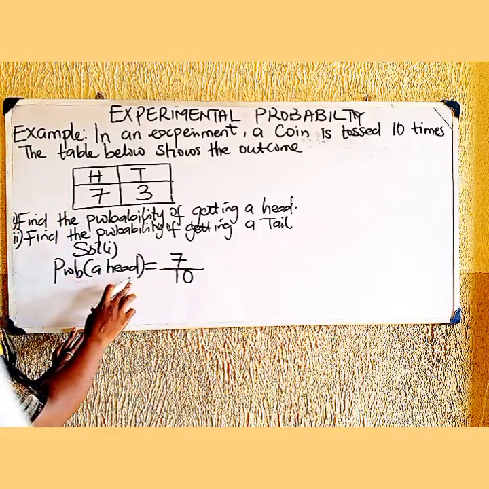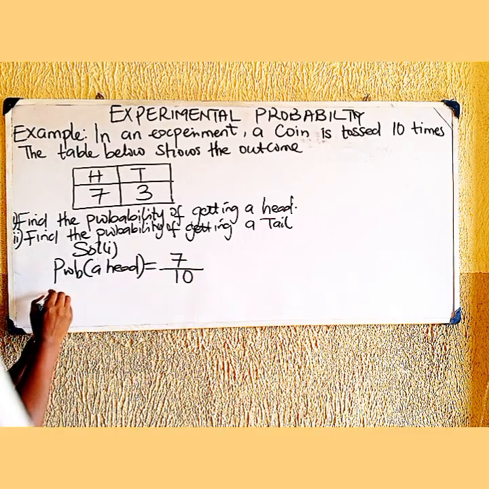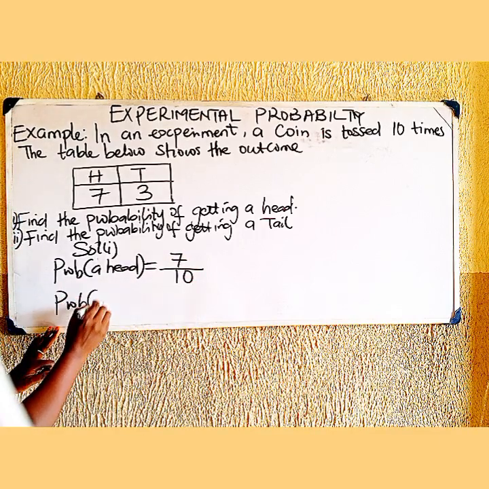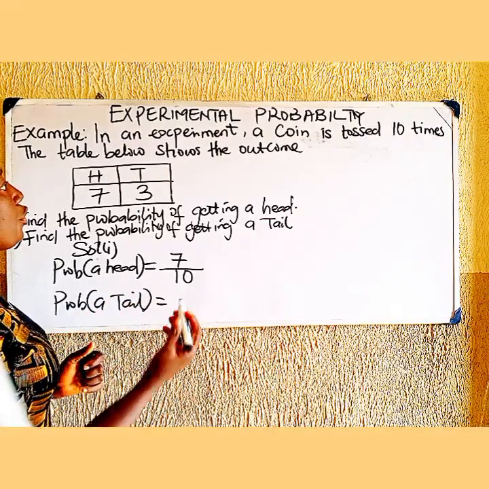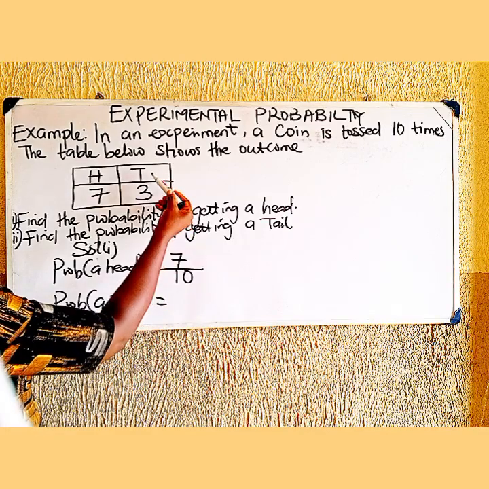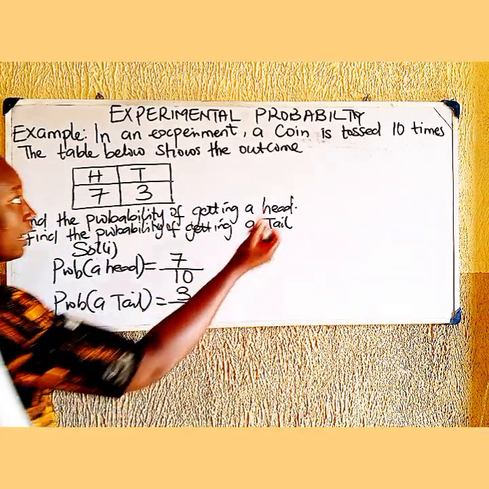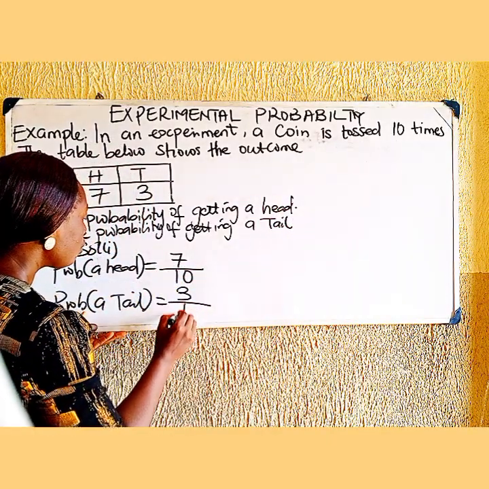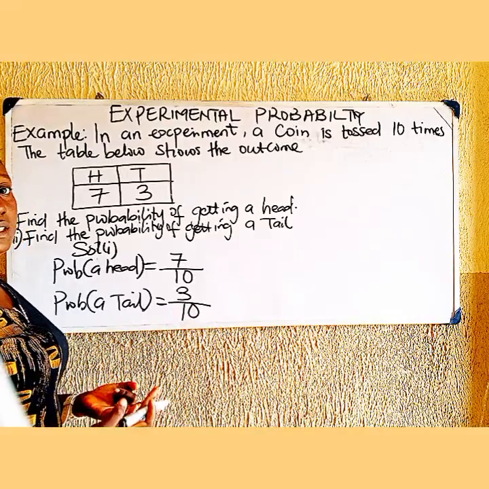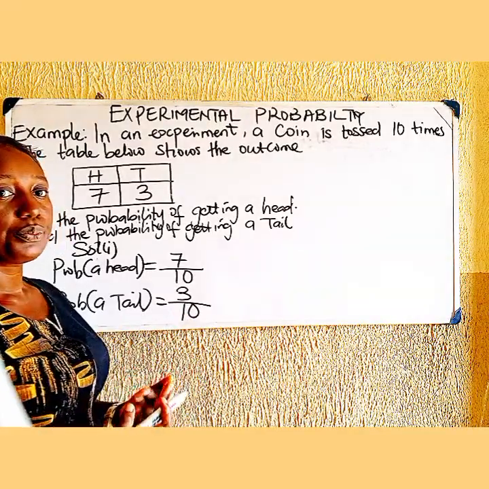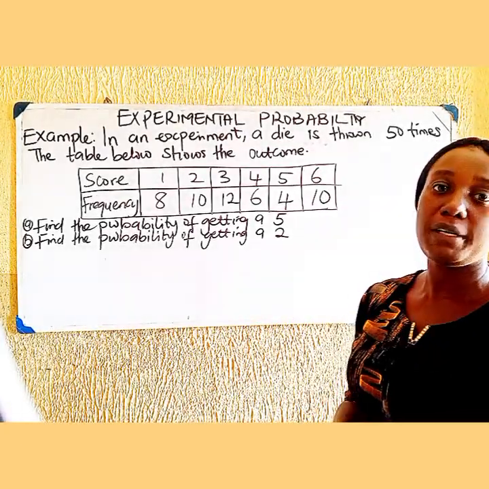So the probability of getting a head is 7 over 10. While the probability of getting a tail is equal to the number of successful outcomes for tail, which is 3, over the total possible outcomes, the same 10. So the probability of getting a tail is 3 over 10. You can see it's very simple.